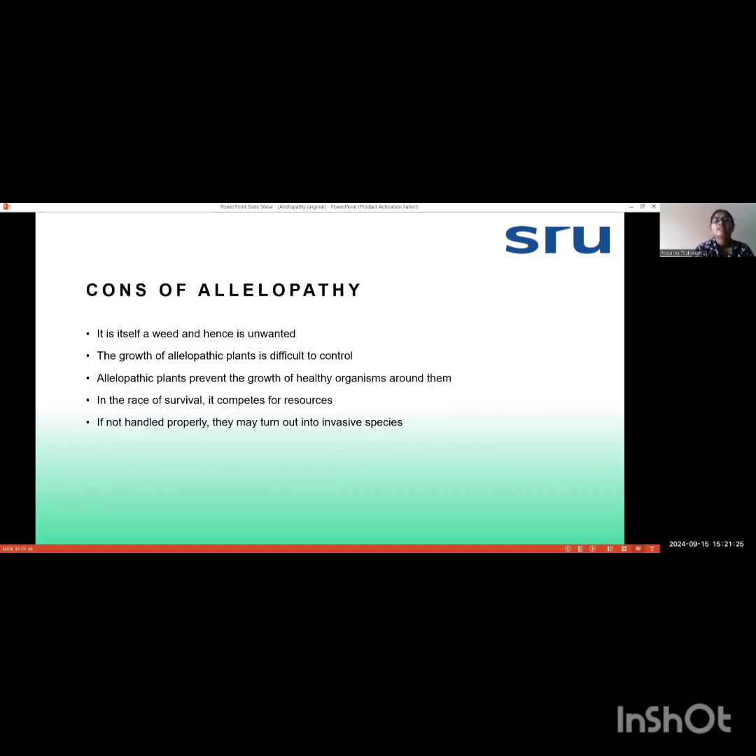It is itself a weed and hence is unwanted. The growth of allelopathic plants is difficult to control. Allelopathic plants prevent the growth of healthy organisms around them, and in the race for survival, they compete for resources. If not handled properly, they may turn into invasive species. So these are all the cons of allelopathy.